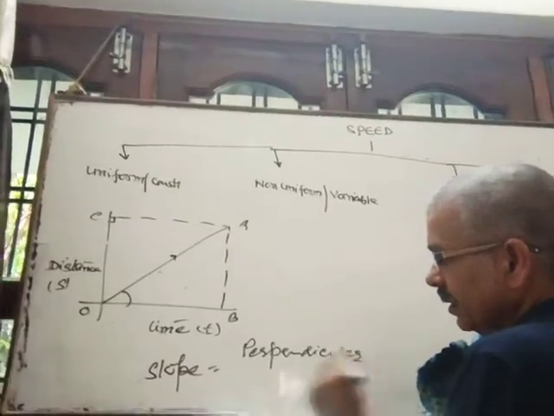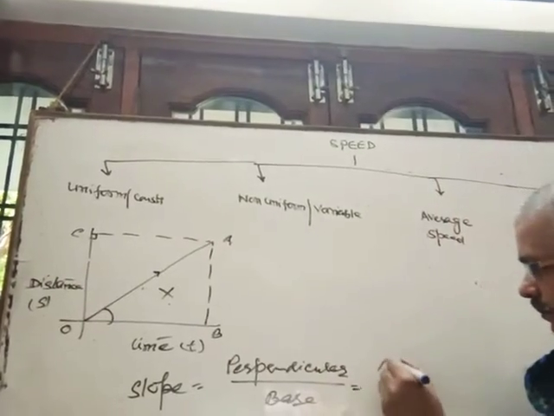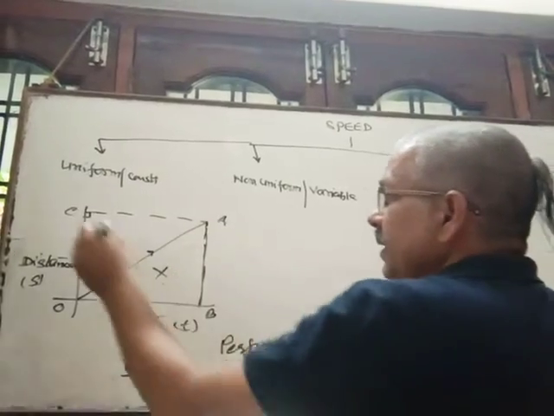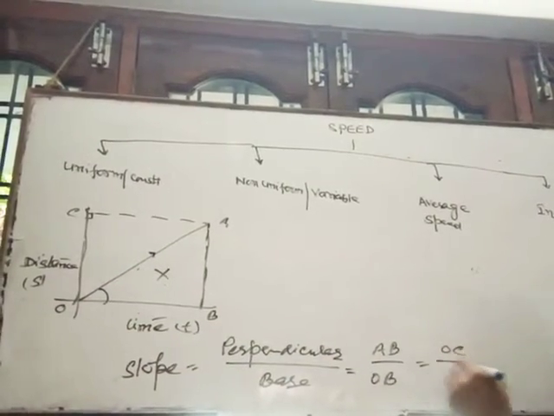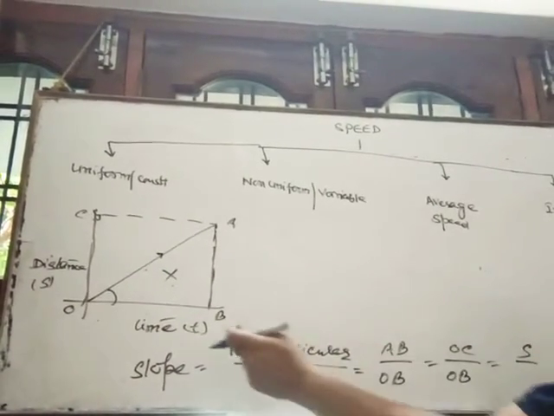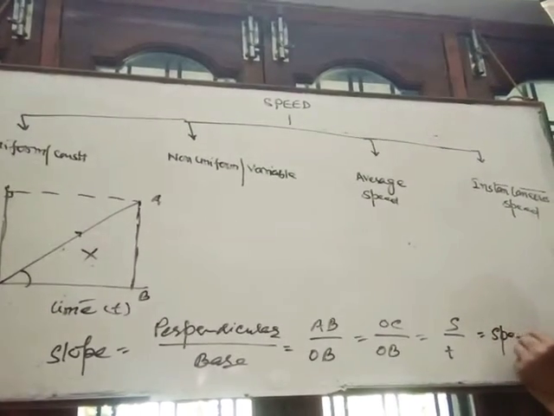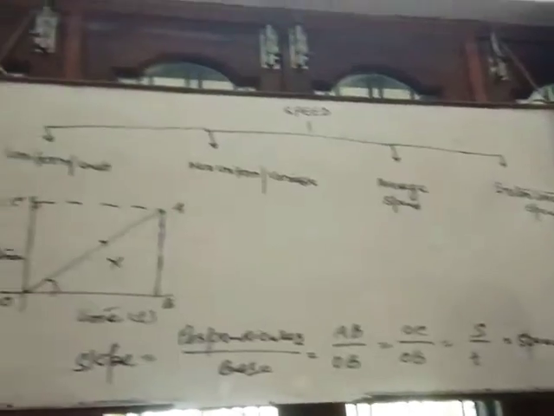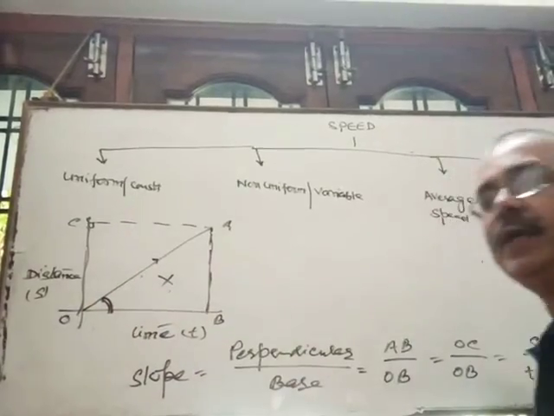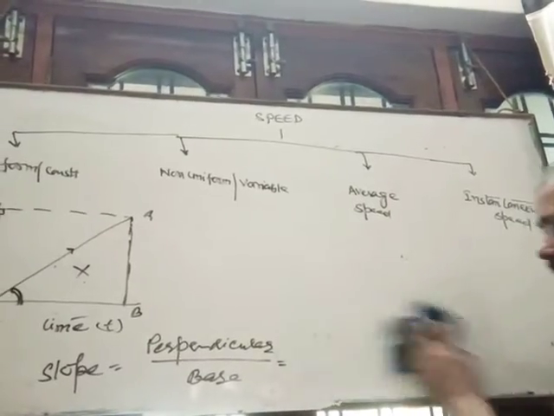Perpendicular upon base. In this triangle, perpendicular is AB and base is OB. And see here, this AB is equal to OC upon OB. And here OC represents distance and OB represents time. And as you know, distance upon time is speed. It means the slope of a distance-time graph from the time axis represents speed. So with the help of the graph, we can also calculate the speed in the case of uniform motion.